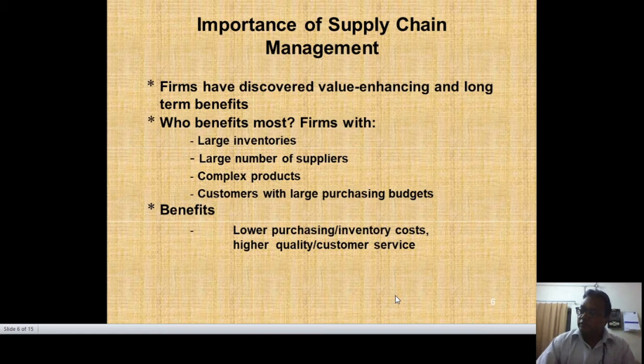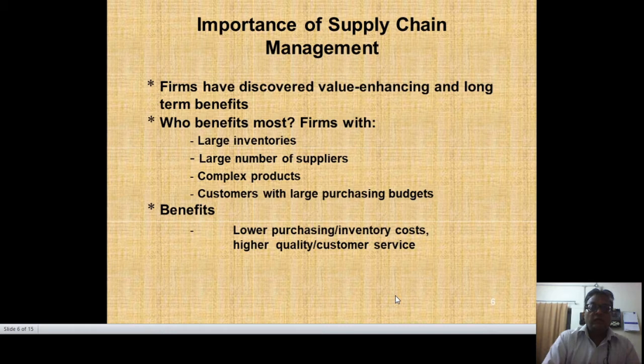Large inventories means good supplies of bulk product. Large number of suppliers means a lot of channels, like the pharmaceutical market, where a lot of suppliers are already there. In consumer durables, maybe, but in FMCG, the number will be high. Complex products are typical products that need some attachment, some associates with them. Customers with large purchasing budgets can invest more and more.